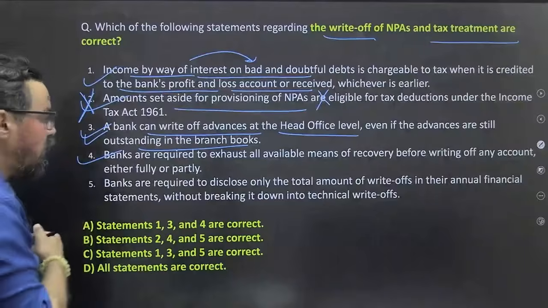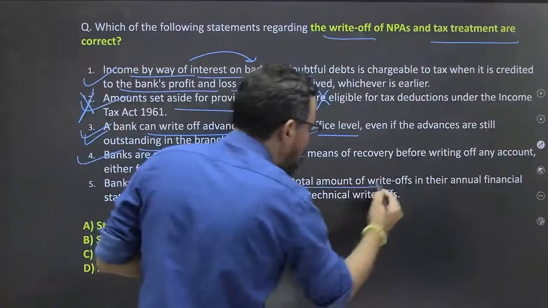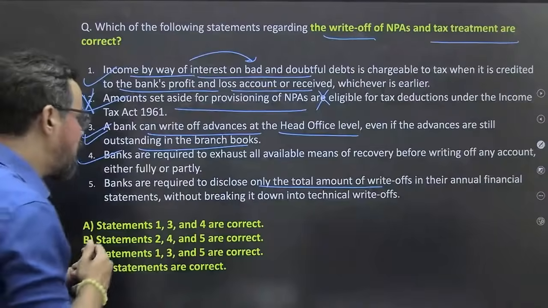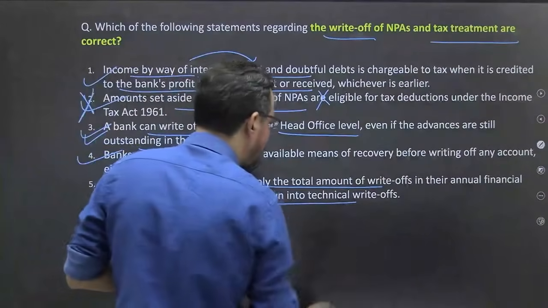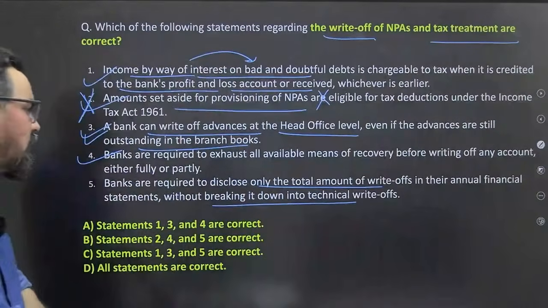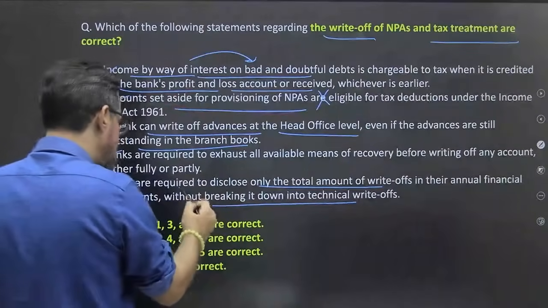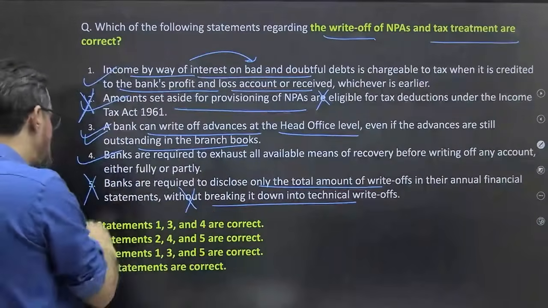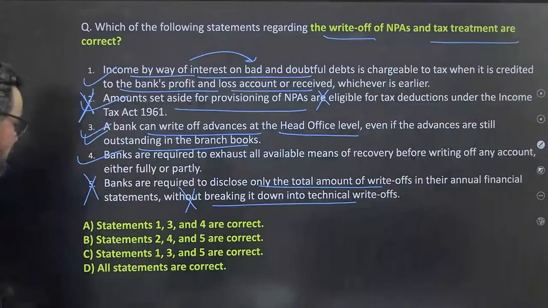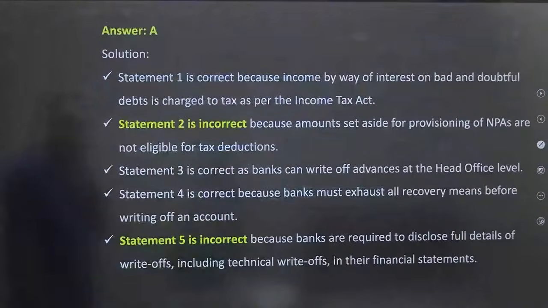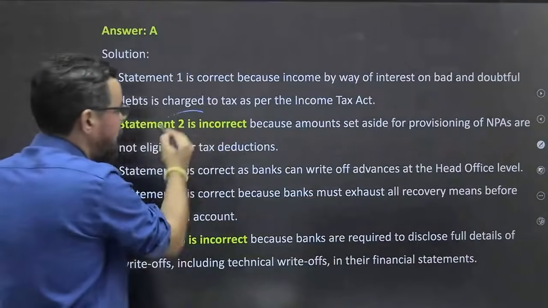Banks are required to disclose only the total amount of write-off in their annual financial statement without breaking it down into technical write-offs, ठीक है. So technical write-off will be required in this particular case, ठीक है. So 1 3 4 आपका, ठीक है. 1 3 4 means option A will be the right answer for this particular one, ठीक है. So statement 2 was incorrect.